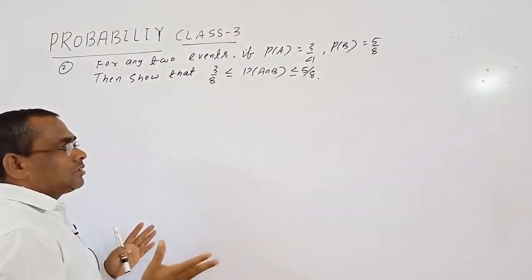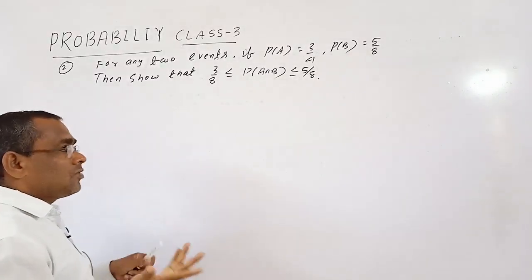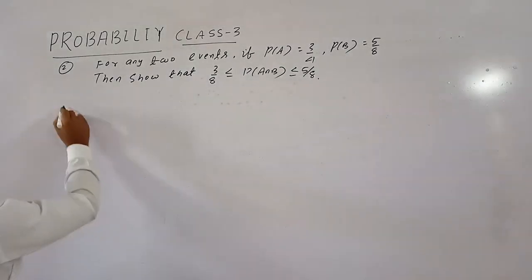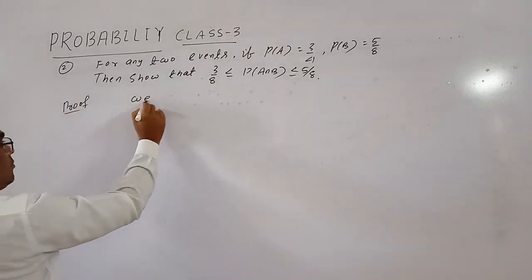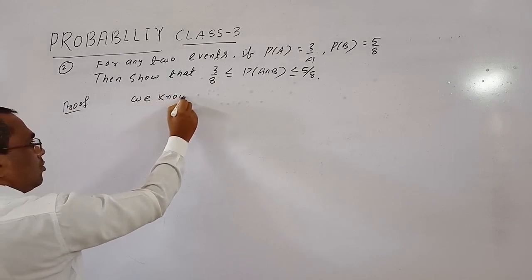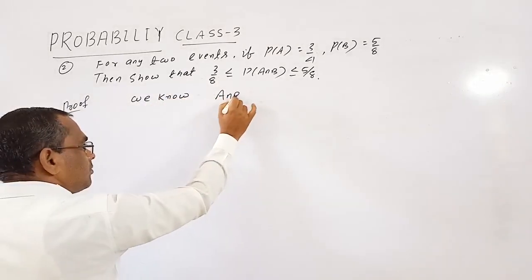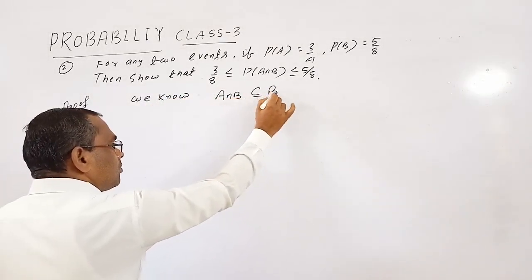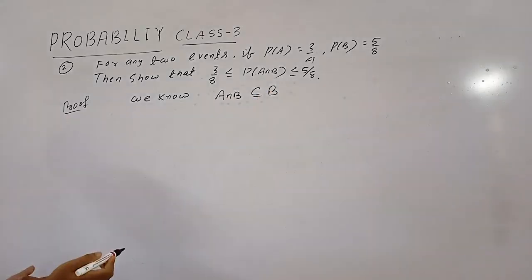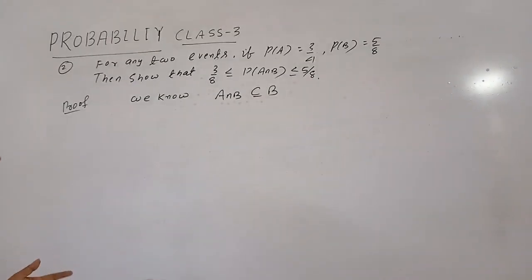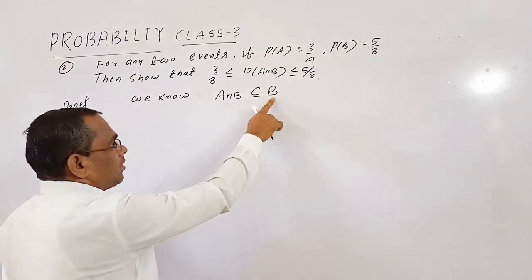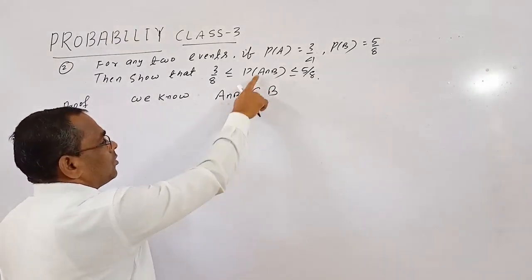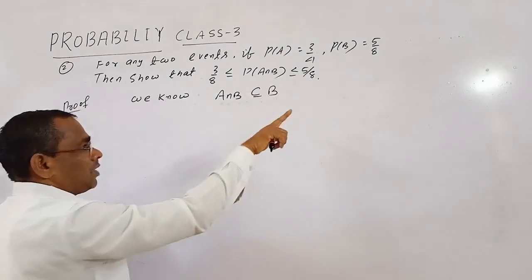You know that A intersection B is a subset of B. Proof: we know A intersection B is a subset of B. Also A intersection B is a subset of A, but here we write A intersection B is a subset of B, because we prove that P of A intersection B is less than or equal to 5 by 8.